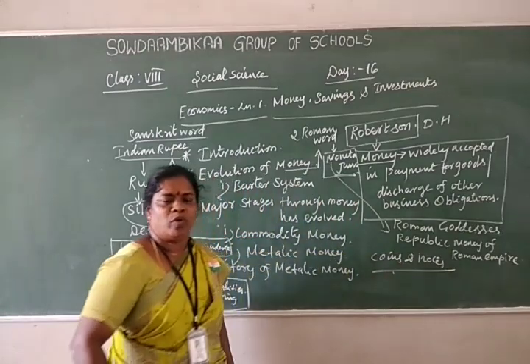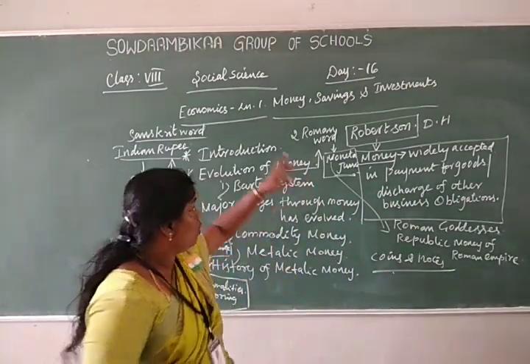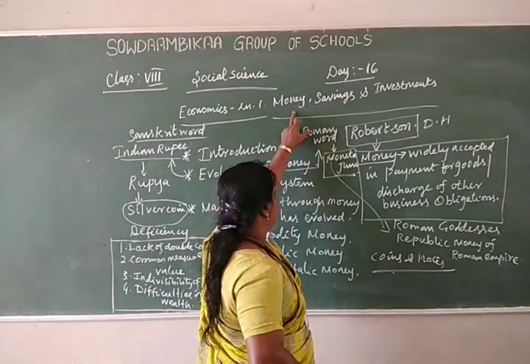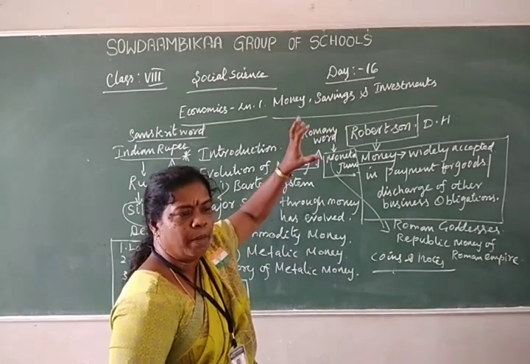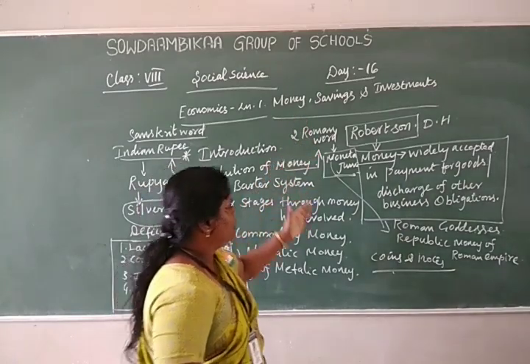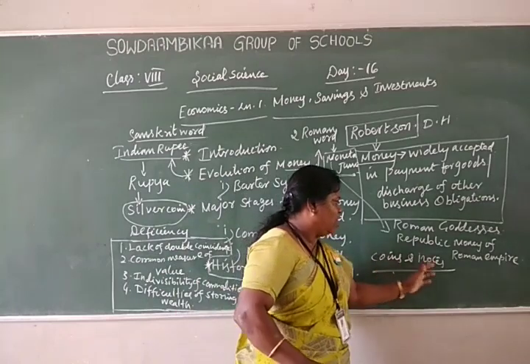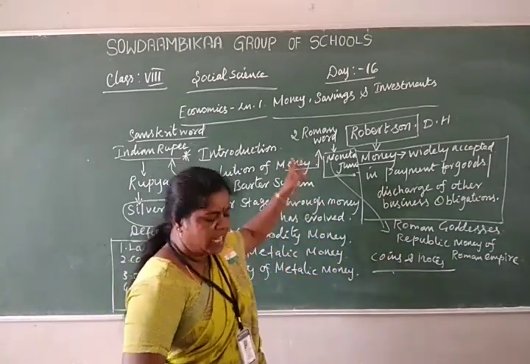Notes means rupee notes, Indian rupee notes. Right. The first topic is money. We pay in the form of coins or notes.